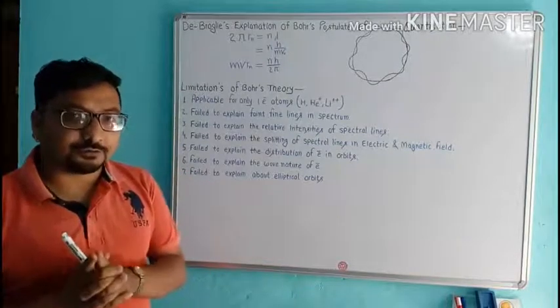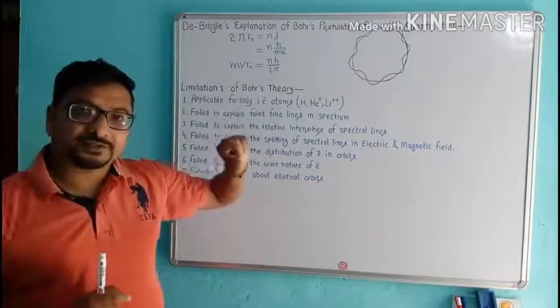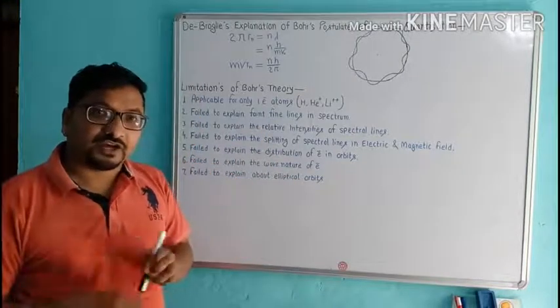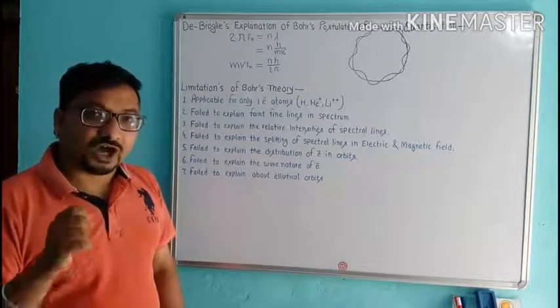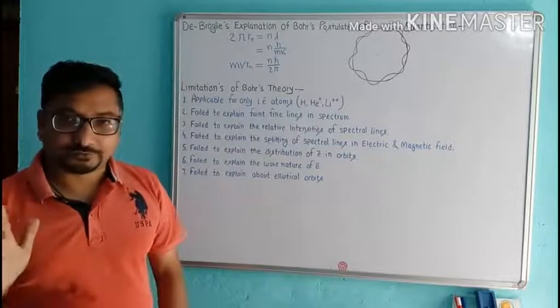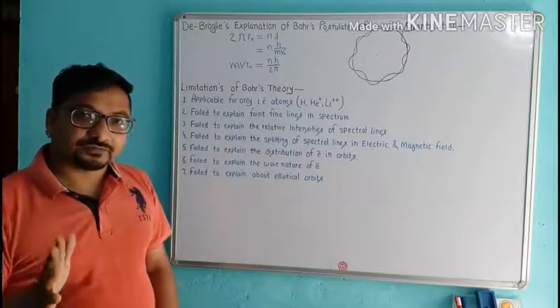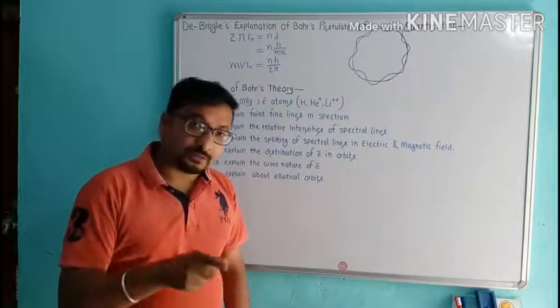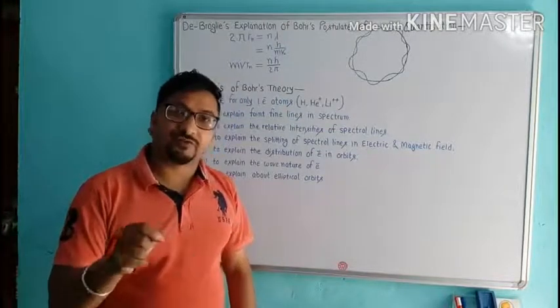Stationary orbits are those which contain an integral number of de Broglie waves associated with the revolving electron.